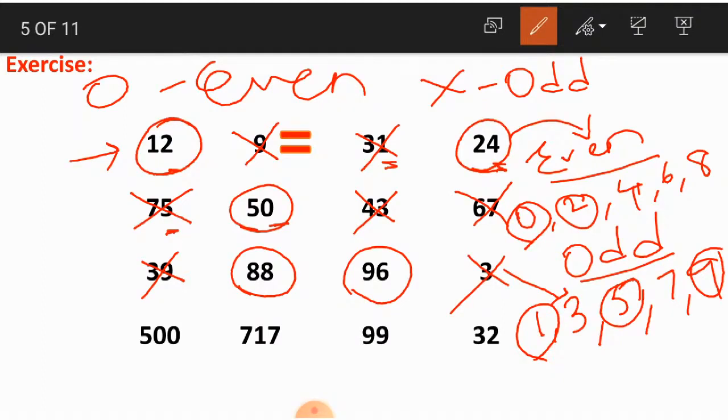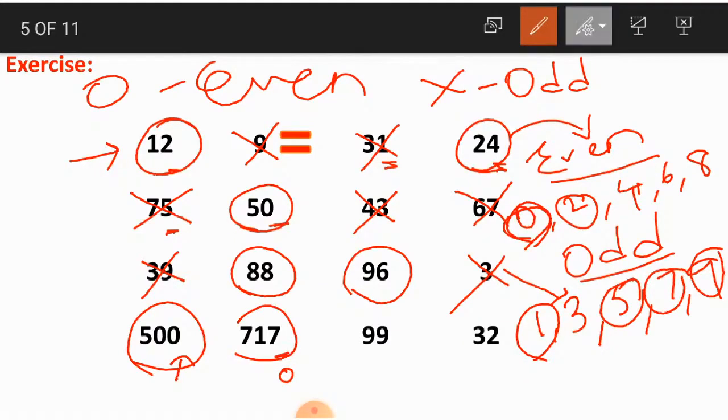What about 500? Which digit should we consider? Again, I am repeating this. The digit in ones place, which is 0. 0 comes under the even numbers. So 500 is an even number. 717. 7 is at ones place. 7 is an odd number. So 717 is an odd number. 99. 9 is at ones place, which is an odd number. So 99 is an odd number.